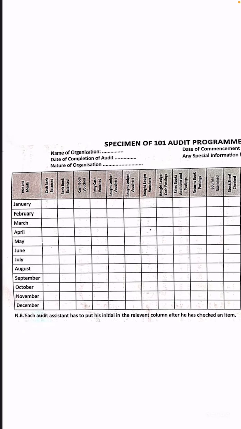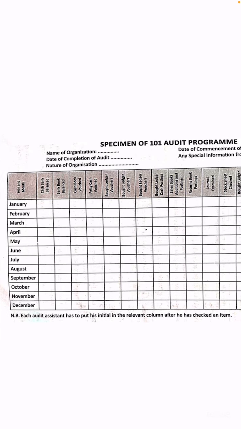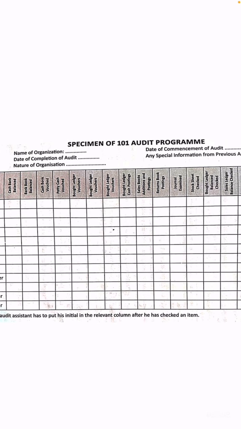Okay, for each and every month he will be recording all the information in his working paper as per each and every item mentioned in the client's books of accounts. So every month if he finds any points regarding any of the items, he will mention it in that particular box.